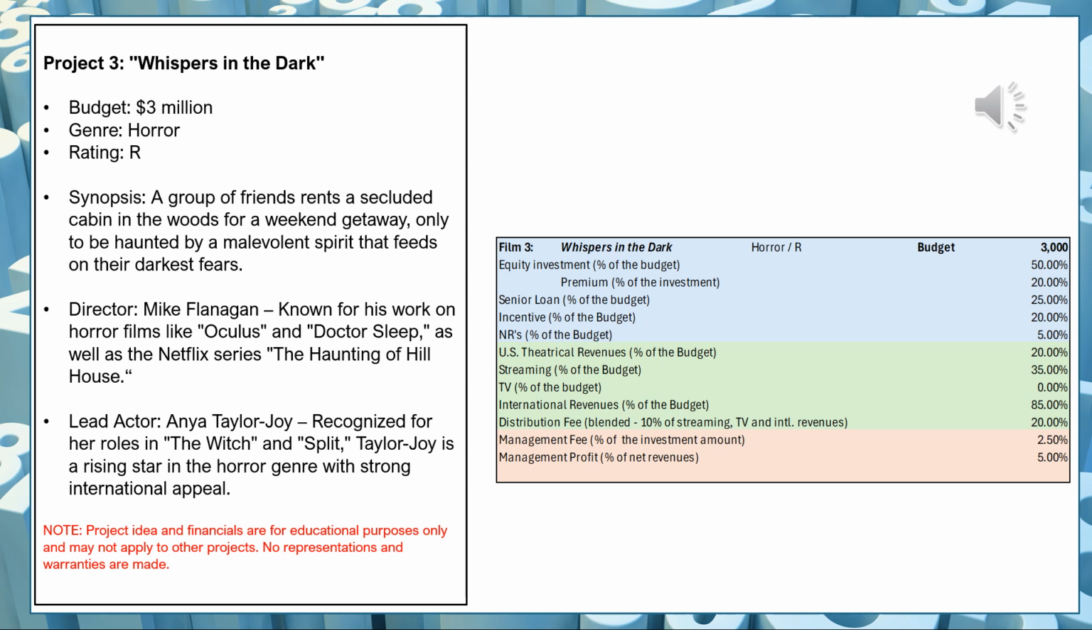The distribution fee I'm allowing for this is 20% because potentially I have to pay higher distribution fees because the budget is a little lower. I will apply a management fee of 2.5% of the equity amount and a management profit of 5% of the net revenues. Now those last two fees, the management fees, you will see on the summary slide. They're not going to be in the first calculation slide that have to do with the financing and the distribution components alone.